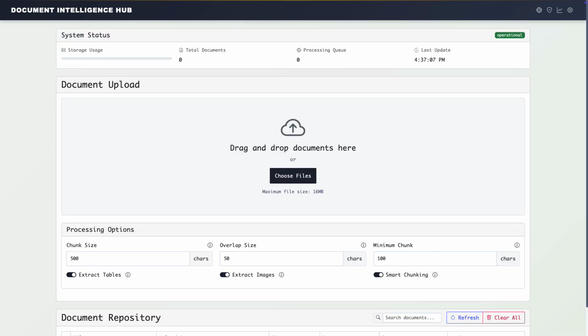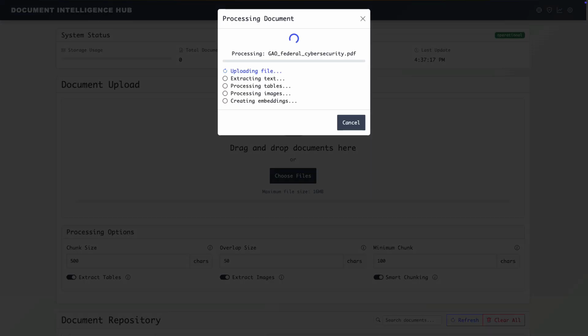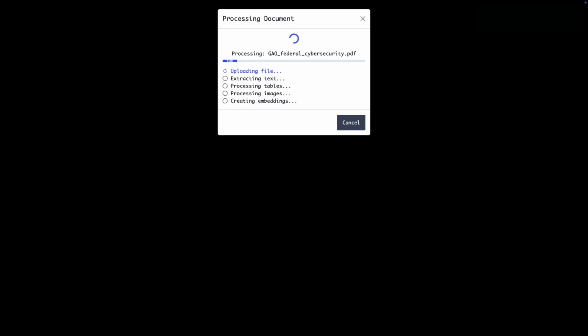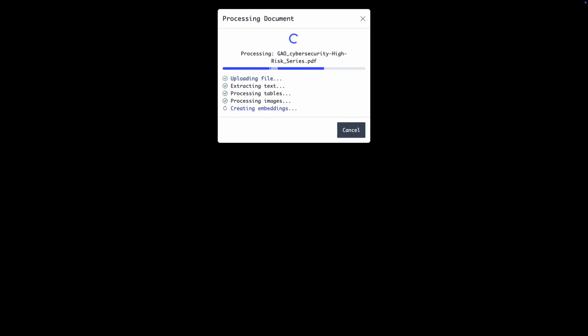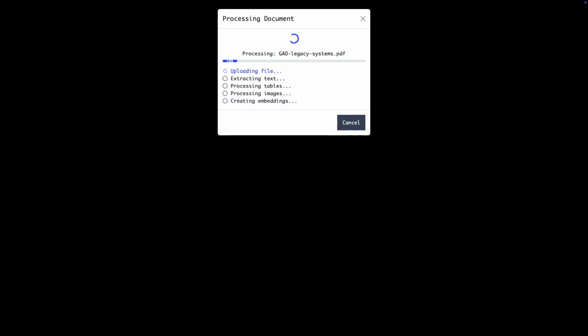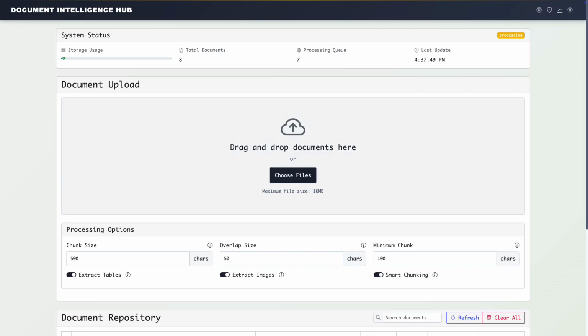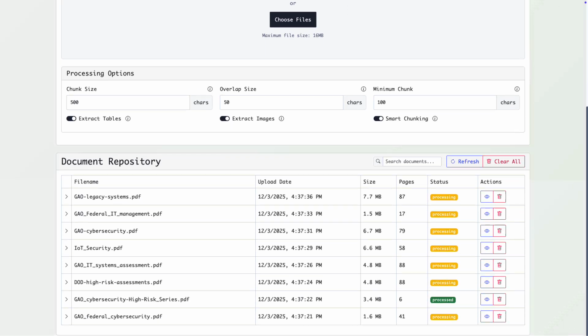This application allows users to upload documents and receive citation-backed answers from the resulting collection. Within Domino, administrators can audit file uploads and access, or restrict users to pre-approved data sources only. For this demo, I'll upload various government reports on IT modernization and cybersecurity. In a production environment, data would be preloaded and could include unstructured documents like PDFs, semi-structured documents like spreadsheets, and structured data pulled directly from databases, all queryable through a single interface.